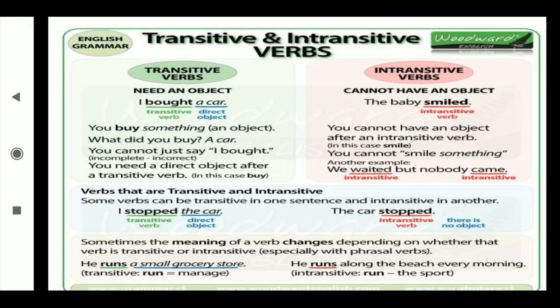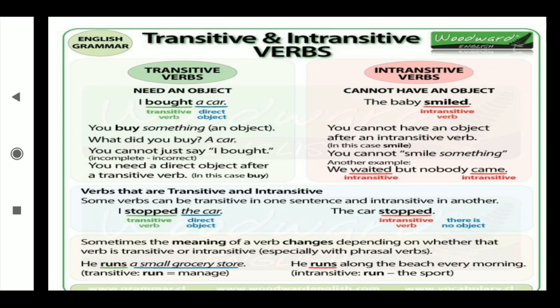First we will discuss the column of transitive. They need an object. Okay. Without an object, transitive verbs are incomplete. I bought a car. What did I buy, student? A car. Are you getting the answer to what I bought? Yes, a car. And when we are getting the answer, this bought goes for the transitive verb. You buy something, an object. What did you buy? A car. You cannot just say, I bought. Okay.